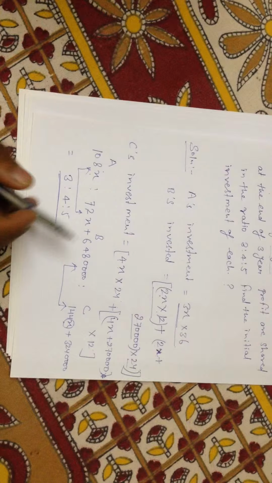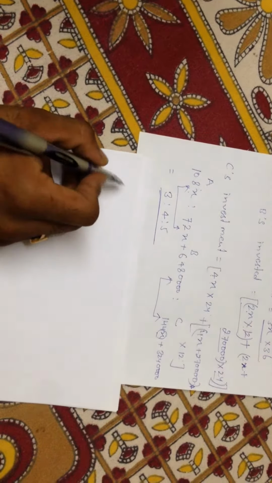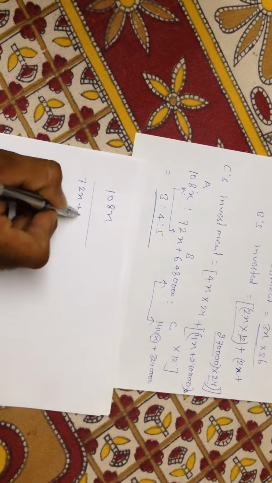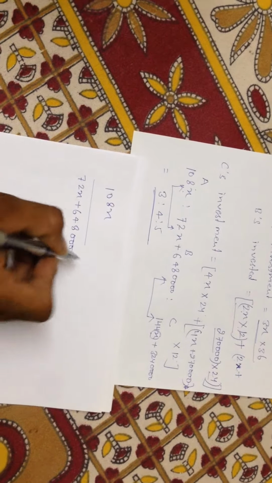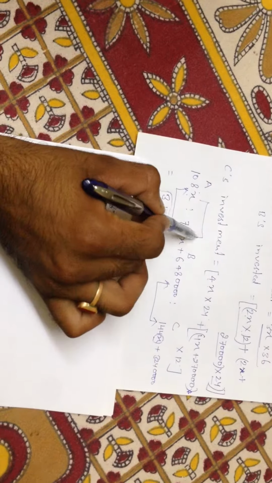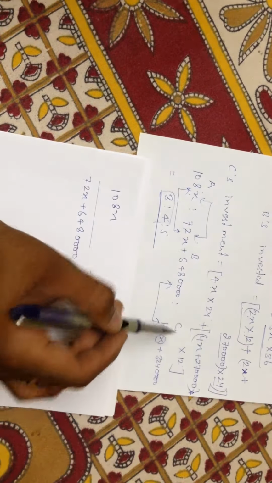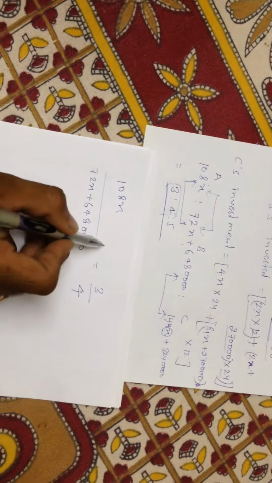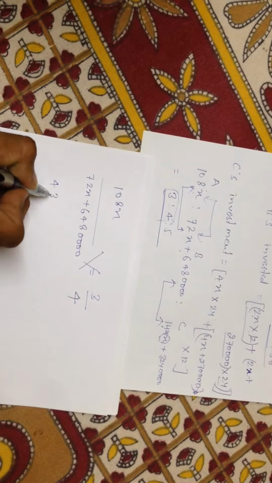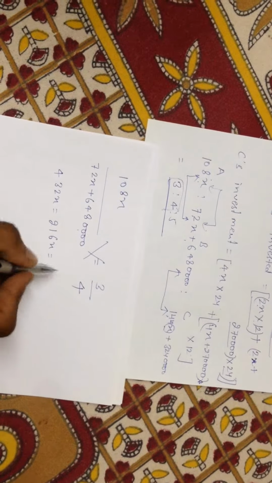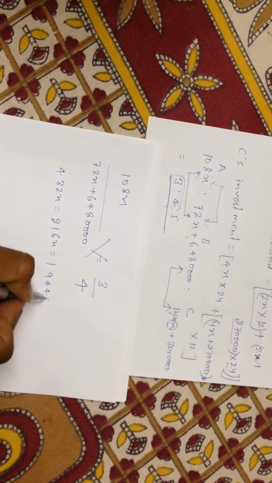So let me take these two values first. 108x upon 72x plus 64840 equal to, in what ratio did they get their profit? 3:4, because I am solving by A and B. I can solve by A and C also, or by B and C. So 3/4, cross multiply: 432x equal to 216x plus 194440.